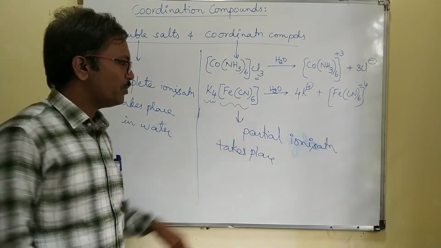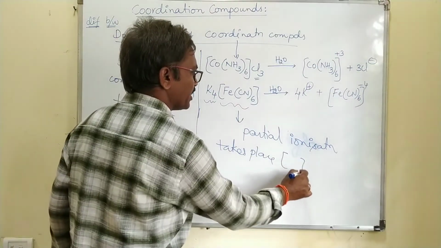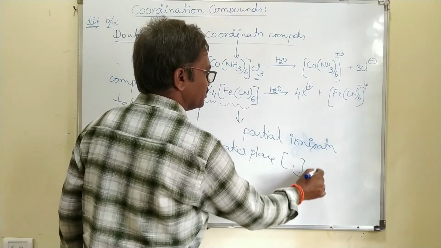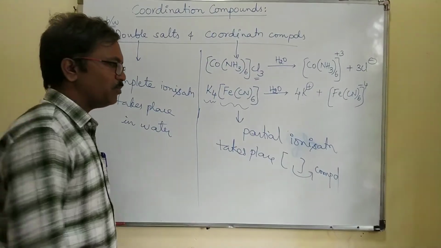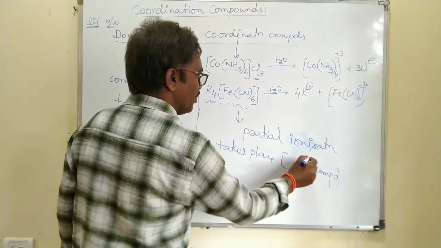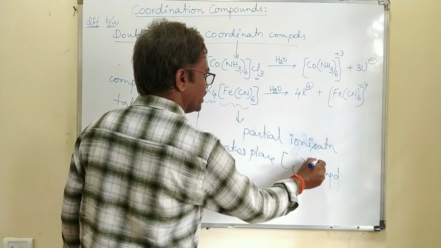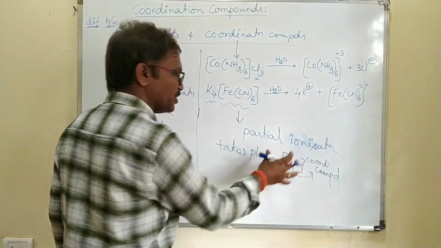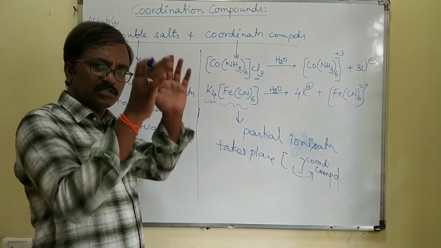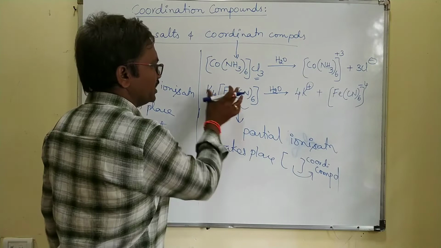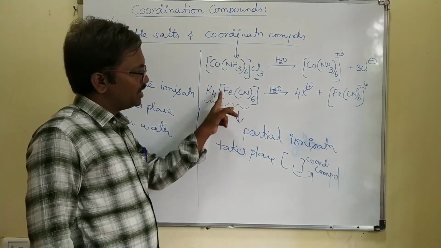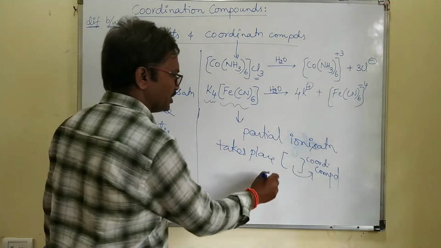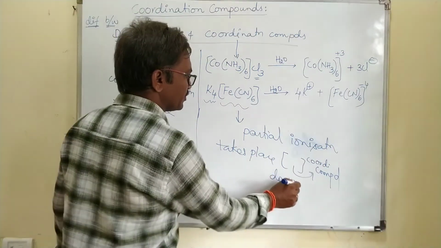The square bracket compound, the complex compound, the coordinate compound. The complex means the square bracket compound. This total compound you call complex compounds, but the bracket part does not ionize.